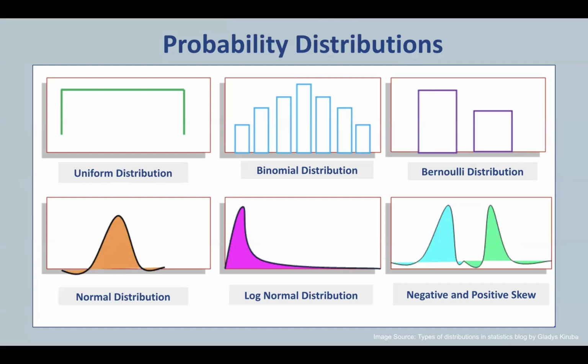Predicting the number of successes in a sequence of independent binary, that is yes-no experiments, such as determining the number of emails classified as spam out of a given batch, can result in this kind of a binomial distribution. Now let's consider a single trial in the binary classification problem, where a model predicts whether a given input belongs to one of the two classes, such as a model predicting whether an email is spam, that is 1, or not spam, that is 0. That's where we see this kind of a Bernoulli distribution.